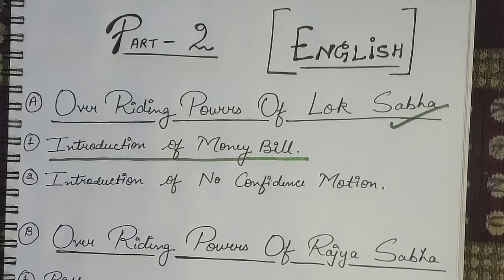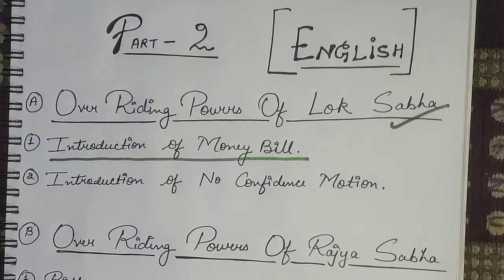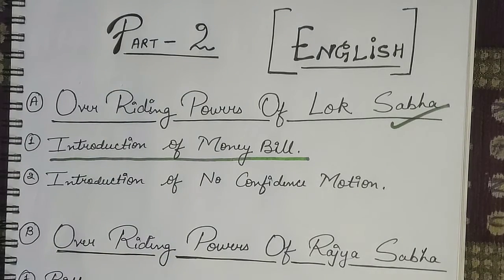Because Lok Sabha has the power to reject or pass the bill in a proper manner. Yes, Rajya Sabha has the authority to pass or reject the bill, but the problem is, if the Rajya Sabha does not pass the bill, then still the bill can be sent to the President of India. So it means that the overriding power regarding this bill is more in the hands of Lok Sabha.